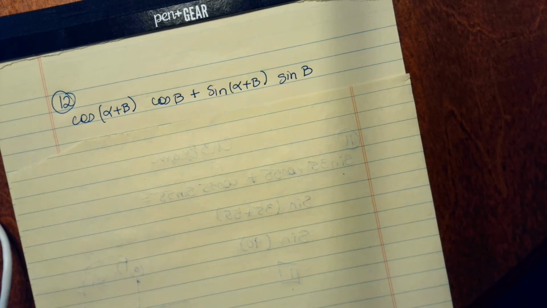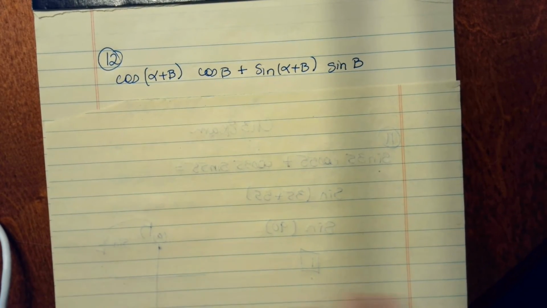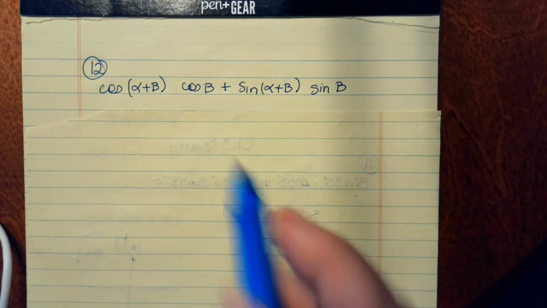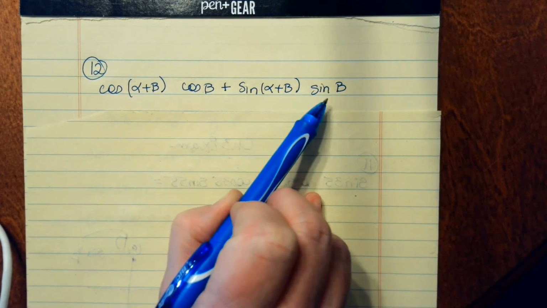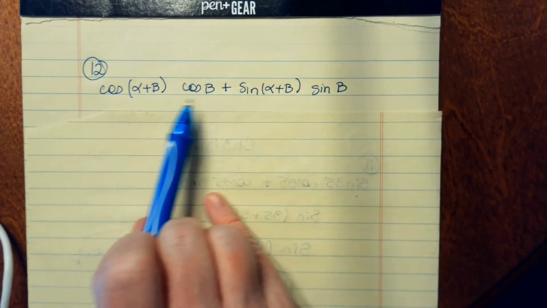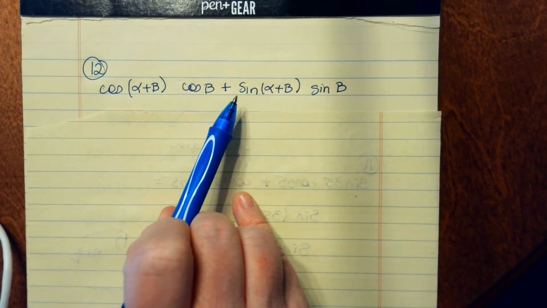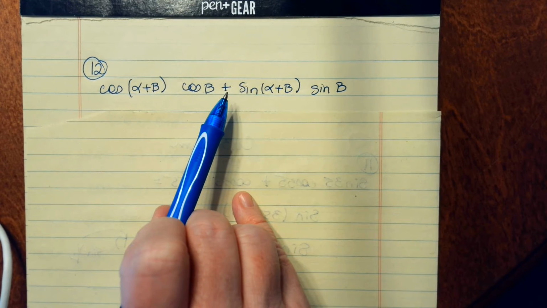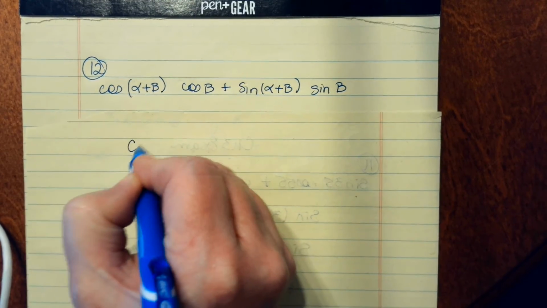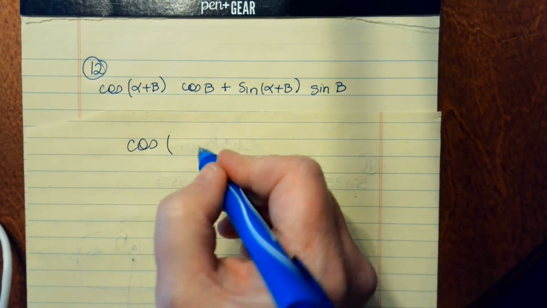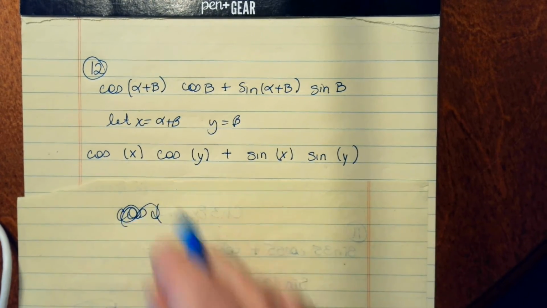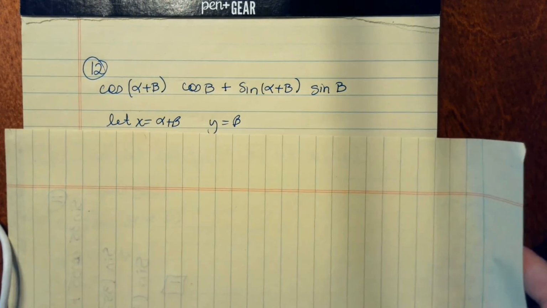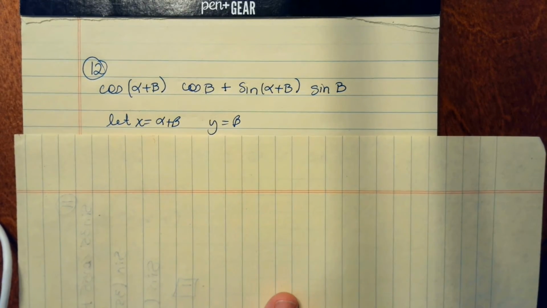Number 12 from chapter 3 exam. Cosine of alpha plus beta times cosine beta plus sine of alpha plus beta times sine beta. We can identify that this is one of our cosine and sine sum or difference formulas, and by comparing it with our identity sheet, we realize that this is where they are doing the cosine of the first term minus the second term. But what they want us to do first is let x equal alpha plus beta and y equal beta.